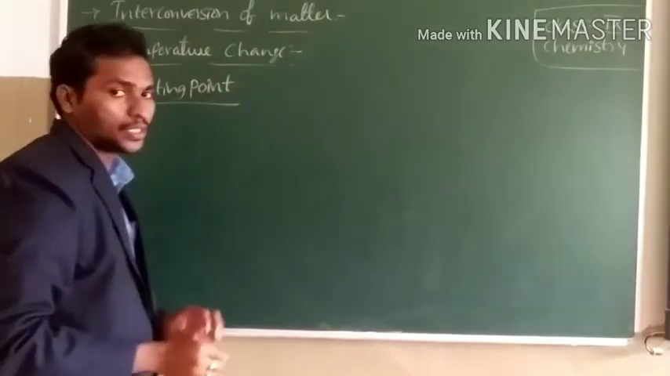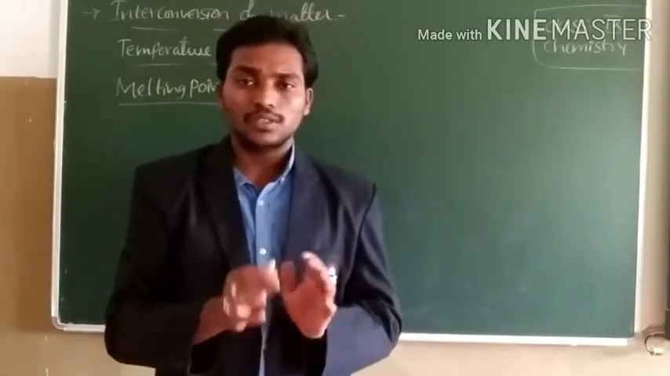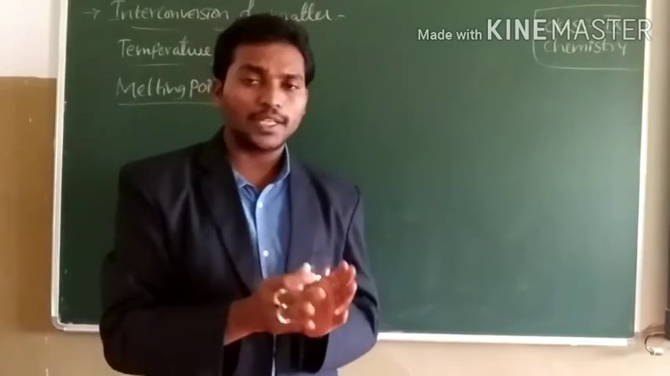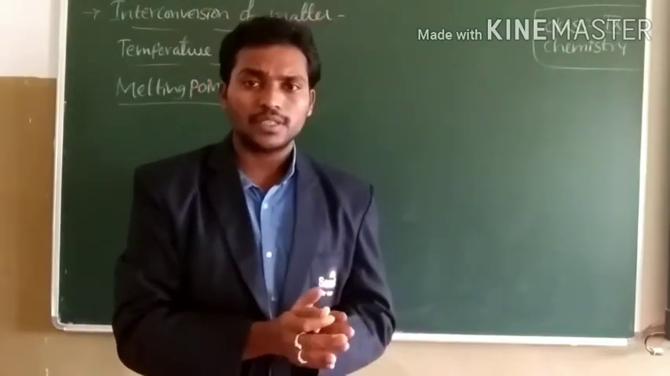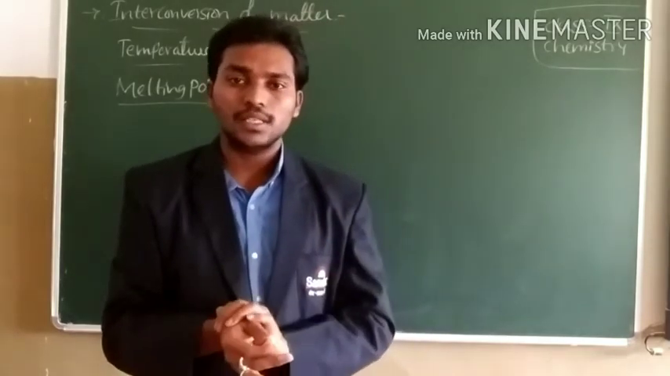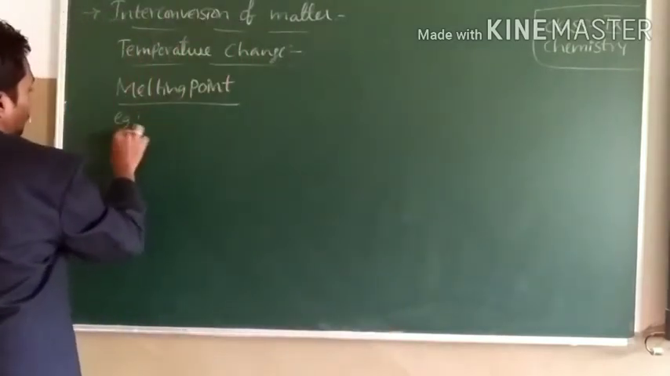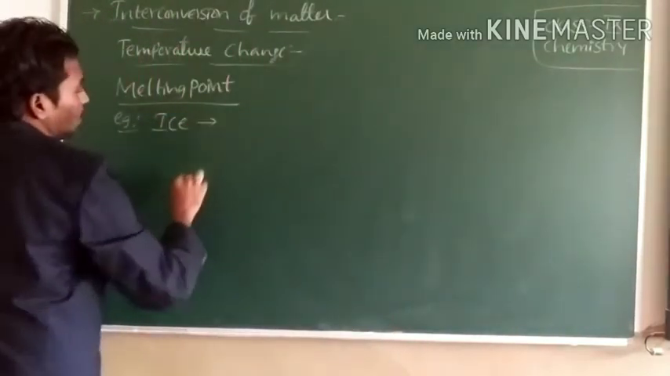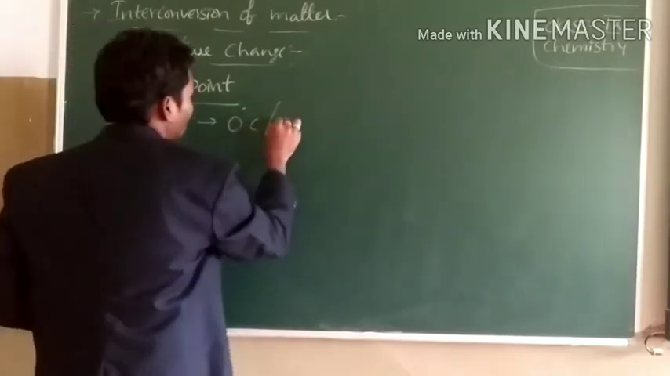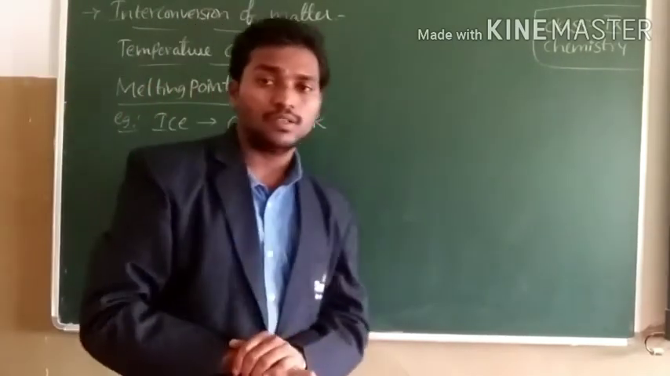Melting point temperature means the constant temperature at which a solid changes to liquid. I am repeating, children: the constant temperature at which a solid starts melting at atmospheric pressure is called the melting point temperature. For example, the melting point temperature of ice is 0 degrees Celsius, or 273 Kelvin.